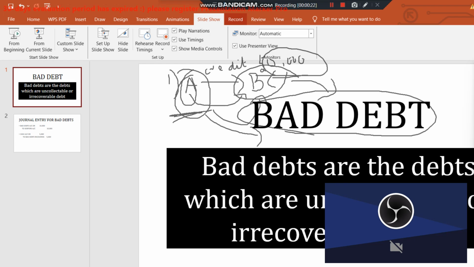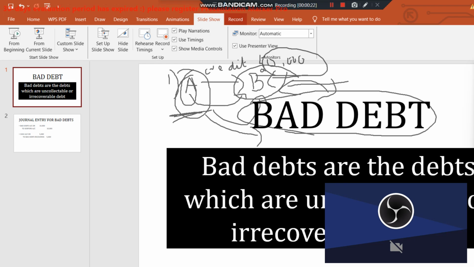Bad debts are the debts which are uncollectible. It can be for any kind of reason. Maybe because of losses, or the company is going to wind up, or the medical condition of B is not good enough to pay the amount. You can find any reasons, but the overall picture is that company B could not pay the amount to company A. That is termed as bad debt.